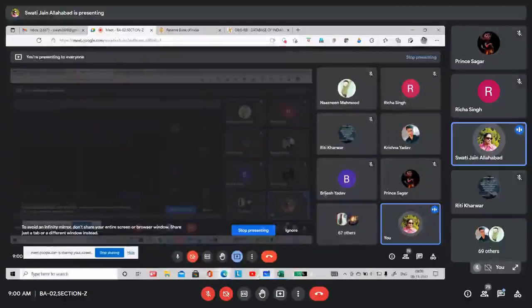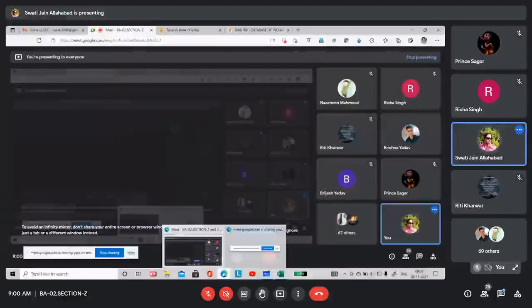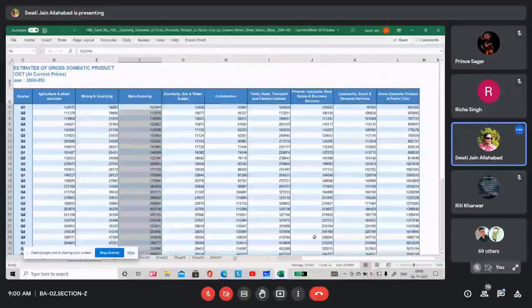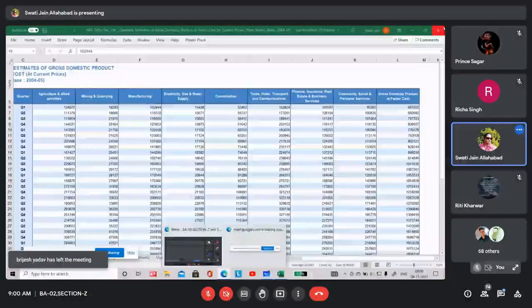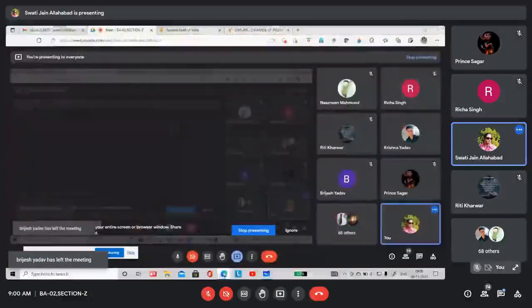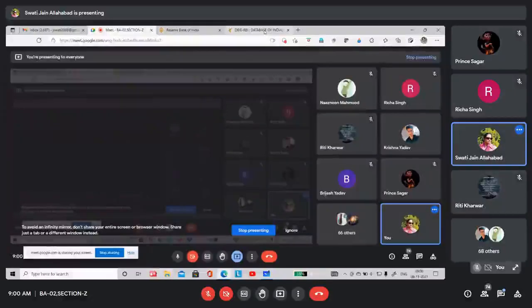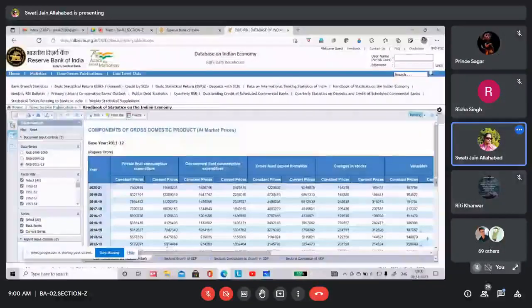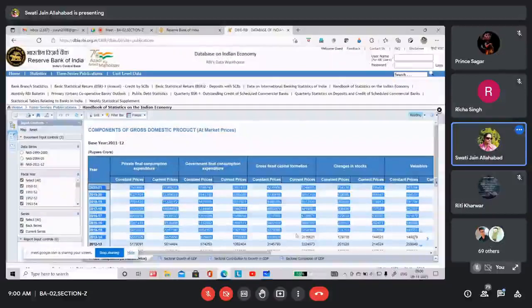Similarly, we can also get the values of disposable income for the economy. Now, suppose we take these values, which are in rupees crores. So you can download the data directly from here.